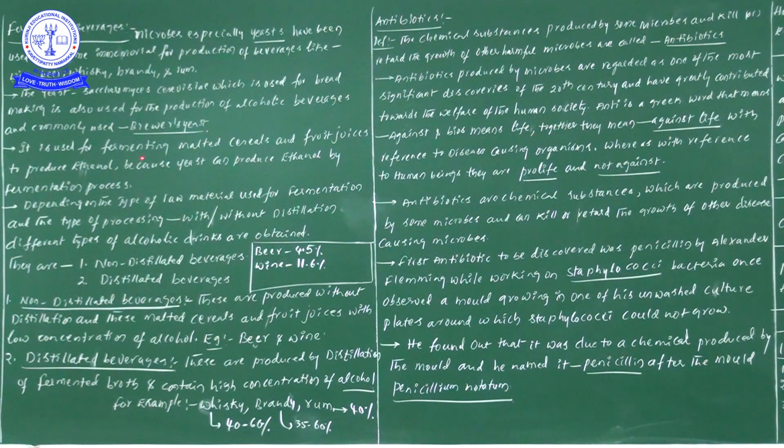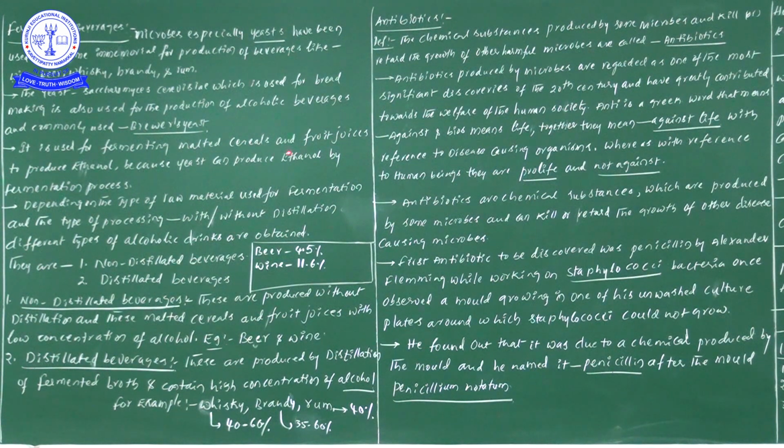Next one, it is used for fermenting malted cereals and fruit juices. In this particular case, what are the ingredients generally used for making these beverages? Here is a very important point we can save in our mind: that is malted cereals, and one more is fruit juices.